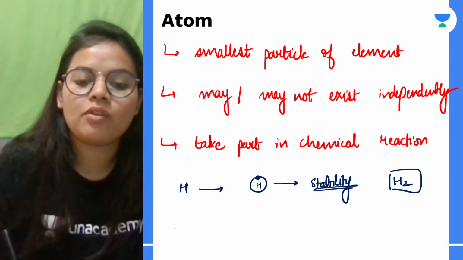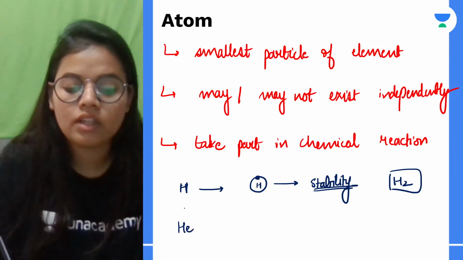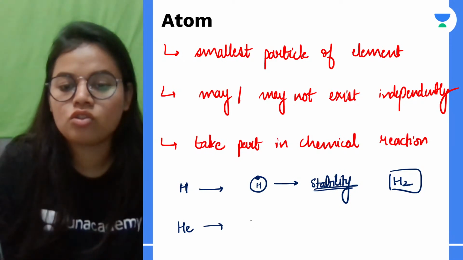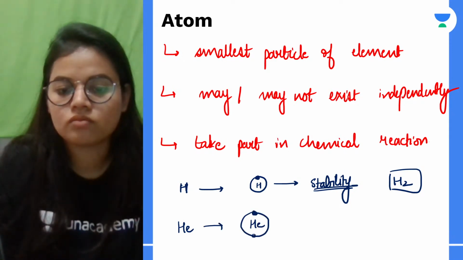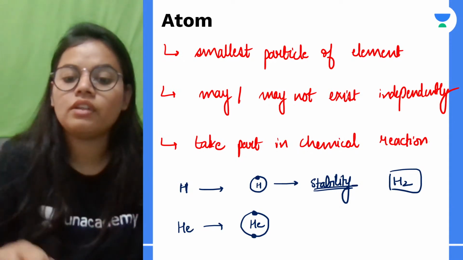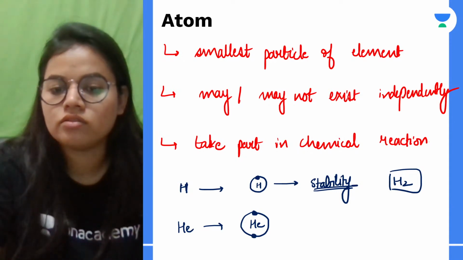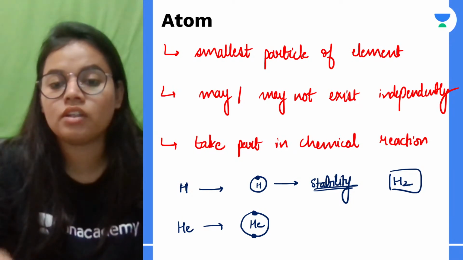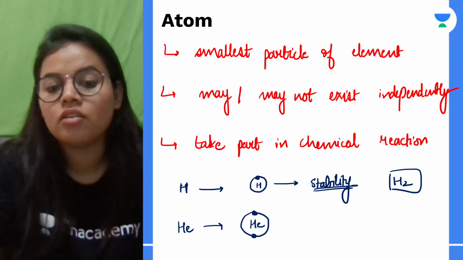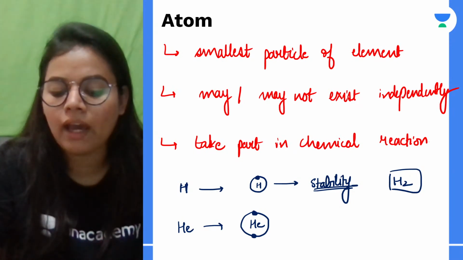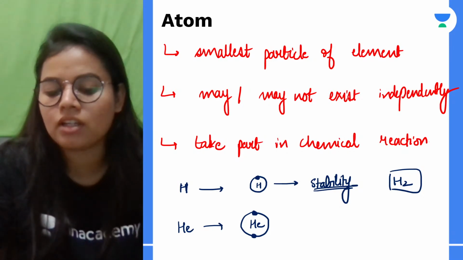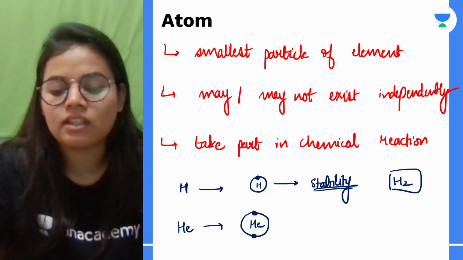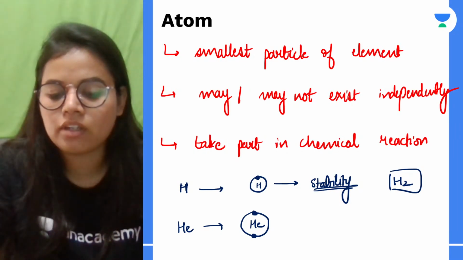Lekin if I talk about helium, it is having 2 electrons in the outermost shell, correct. तो यहाँ पर it is present in the form of an atom, and it has all the properties, and it can take part in chemical reactions, and it basically can exist independently.